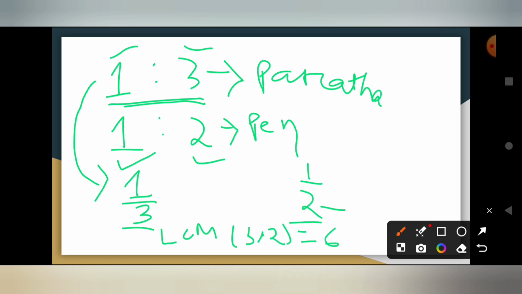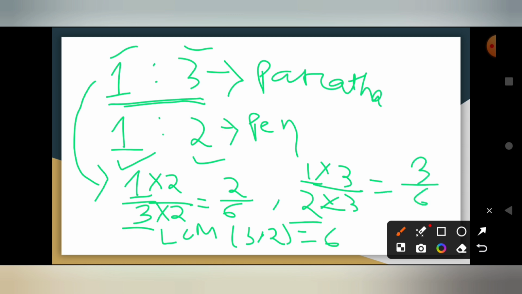So let's multiply 2 here, 2 here also. So it will become 2/6, and for 1/2 you can multiply by 3 to make the denominator 6. So this will become 3/6.